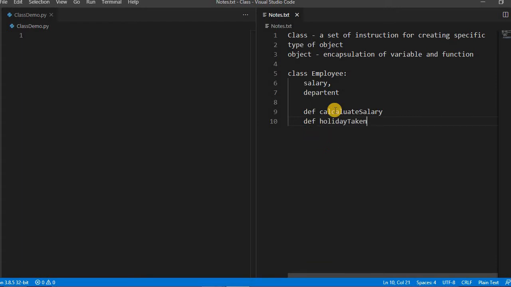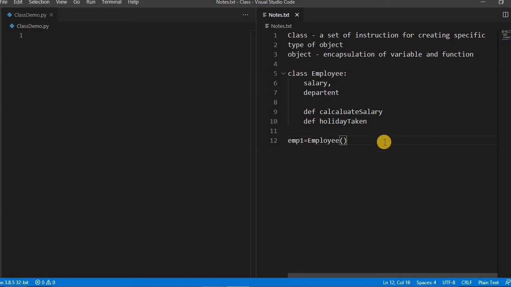Okay, so if you create an object of this class, how to create this object? We just name it. So employee1, it's the object. And when you create this, we have to type this name and write the parentheses. So by doing this, it creates an object of this class.